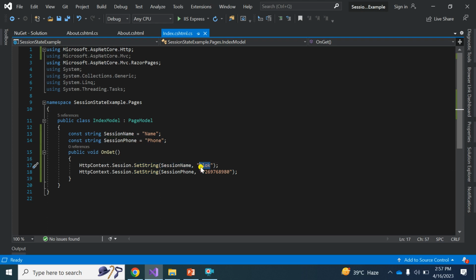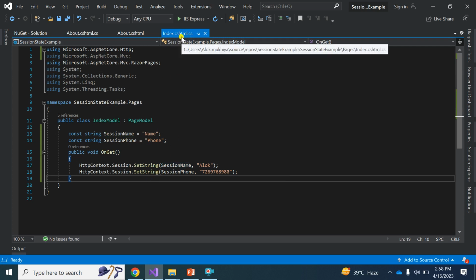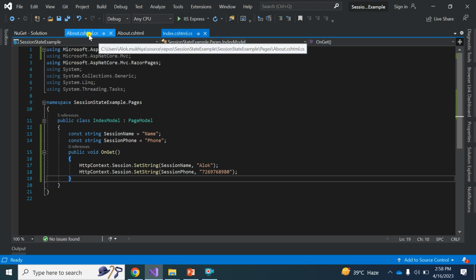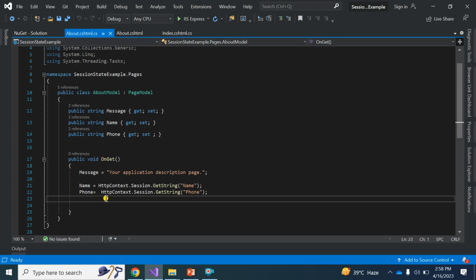And in the next page, you need to get the session on the basis of the key name which we are supplying here, right? So I am going to the next page. Like I set the session in the index.cshtml.cs page, and I want to use this session in the About page. So here I get the two sessions based on the key name.